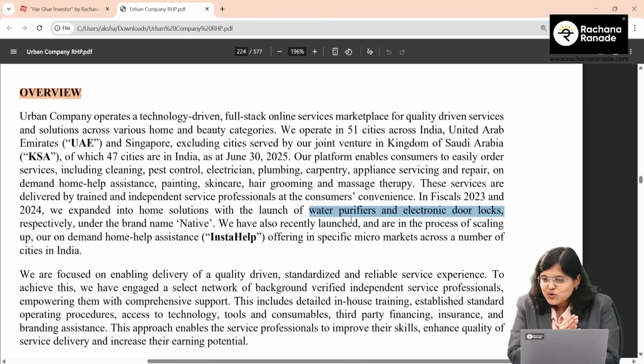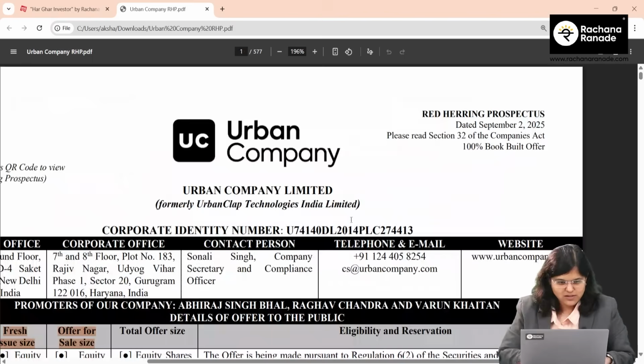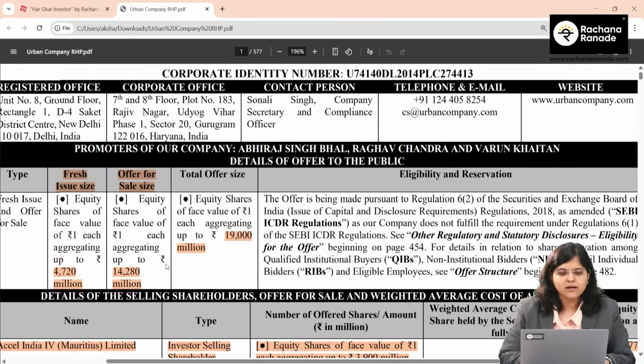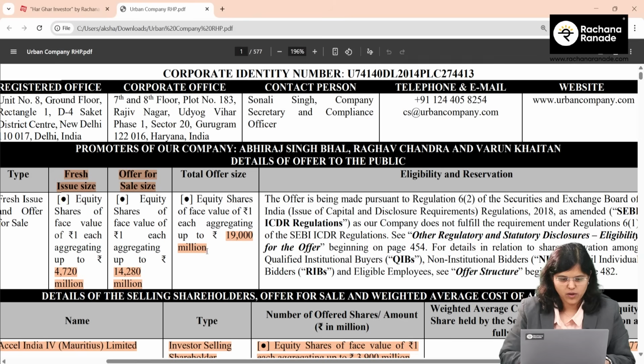Total IPO, I'll take you to that section also, it's on the very first page. Total IPO is 19,000 million, which means a 1900 crore rupees IPO. Out of that, 472 crores is a fresh issue. The company is going to get this money. What are they going to do with that? We'll understand later.